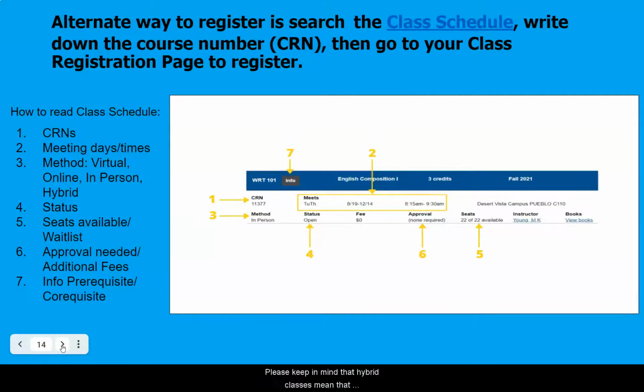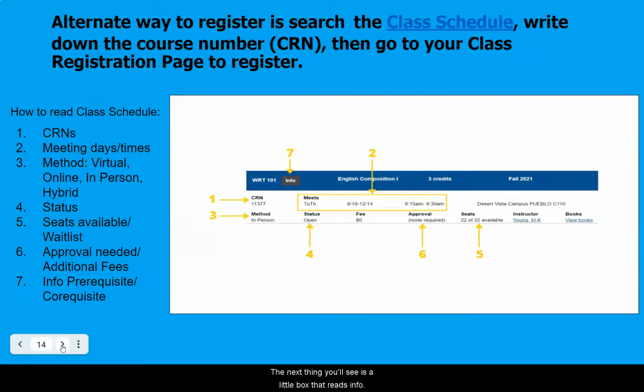Please keep in mind that hybrid classes mean that sometimes you'll be in person and other times you'll be working on the computer from home. Online means that you will be logging on to your D2L site, looking at the course deadlines and due dates, and submitting the work. Virtual means that you will be logging in on specific days and times and watching your instructor lecture.